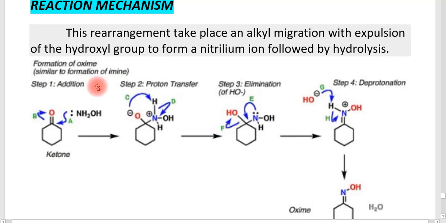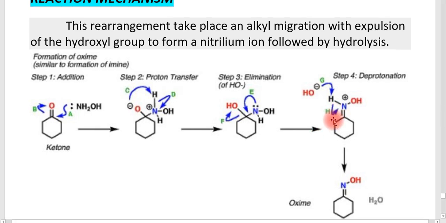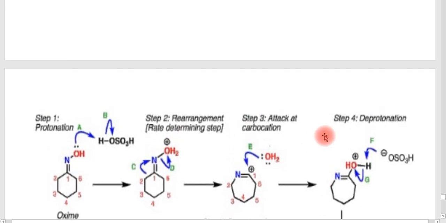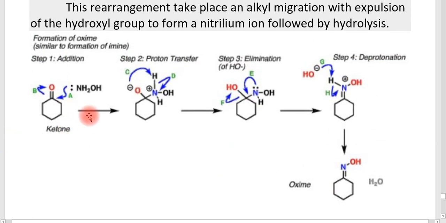So here the ketone. First of all, in the first type of mechanism, two steps are given. The first step is how the oxime is produced, and after that how the oxime is converted into an amide. Here the ketone is taken, with the addition of NH2OH to the ketone, you are getting a result, and to that result the electron transfer. You just go through each and every electron transfer that is taking place, but I am here only giving an outline of this mechanism.